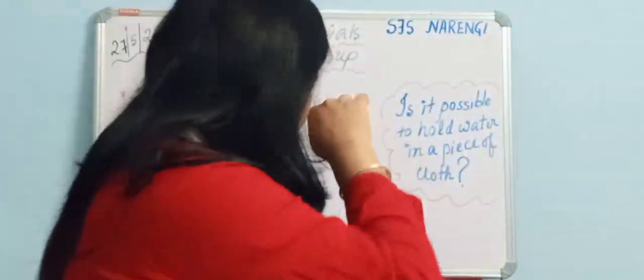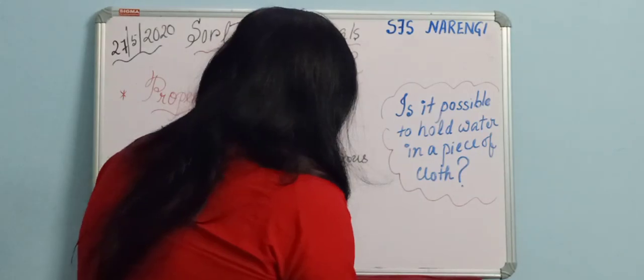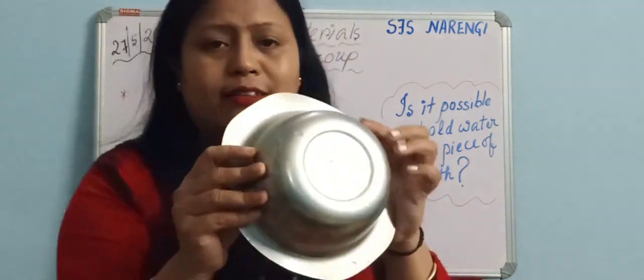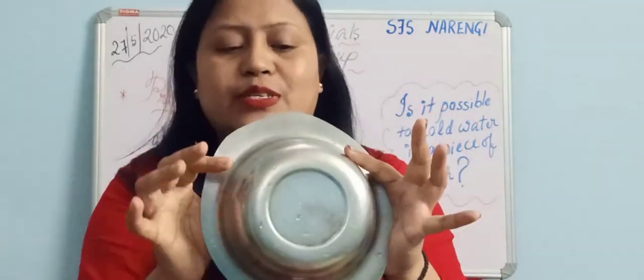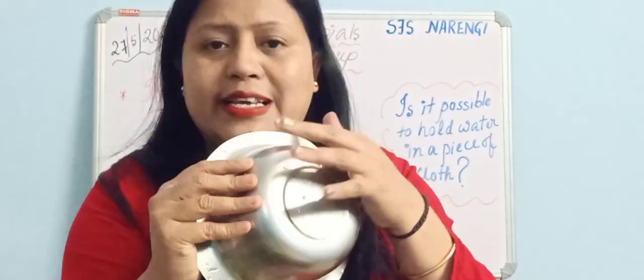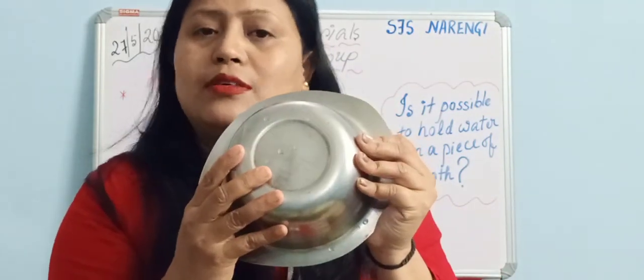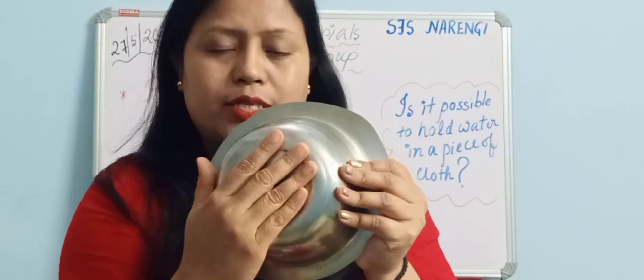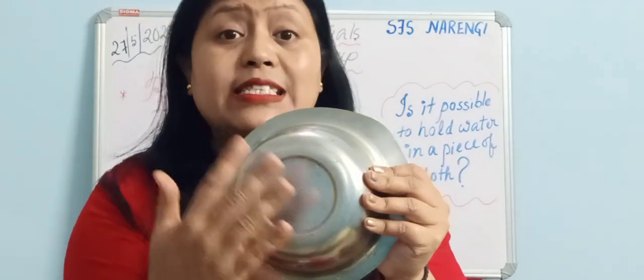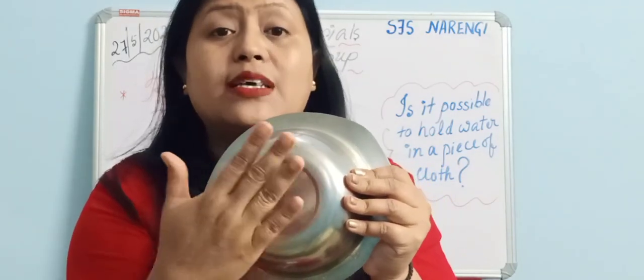Clear? Now again, we can take the example of this steel utensil. If I try to compress it, it's not possible. Clear, students? So this is hard. The characteristic is hard. The property of this material is hard.